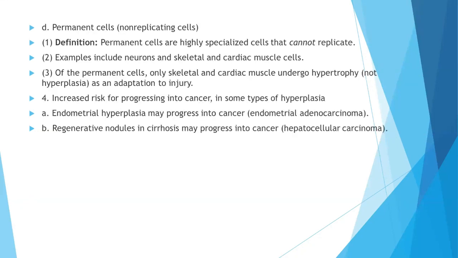Permanent cells are also called non-replicating cells. The permanent cells are highly specialized cells that cannot replicate. Examples include neurons and skeletal and cardiac muscle cells. Of the permanent cells, only skeletal and cardiac muscle undergo hypertrophy, not hyperplasia, as an adaptation to injury. There is an increased risk of progression into cancer in some types of hyperplasia. Endometrial hyperplasia may progress into cancer, and regenerative nodules in cirrhosis may progress into cancer, leading to hepatocellular carcinoma.